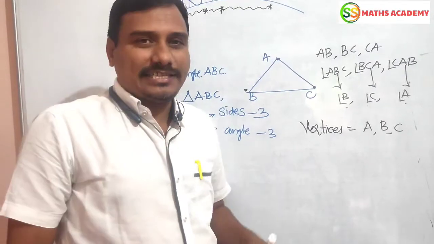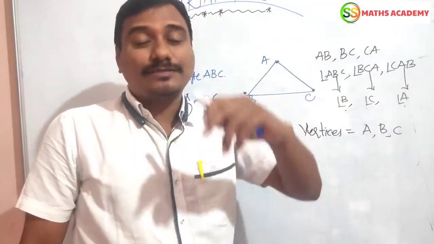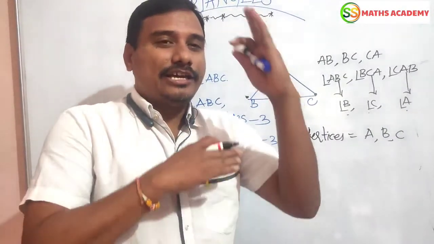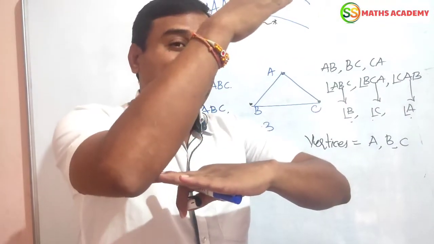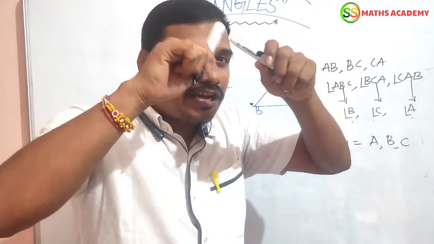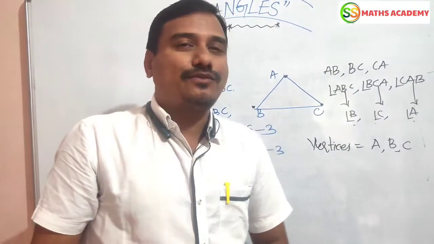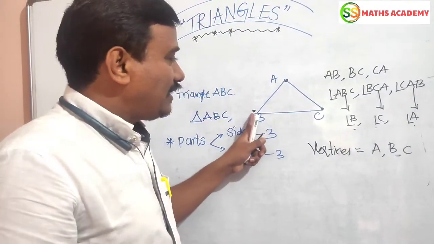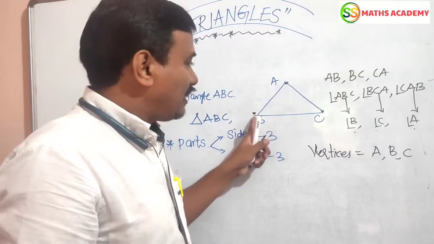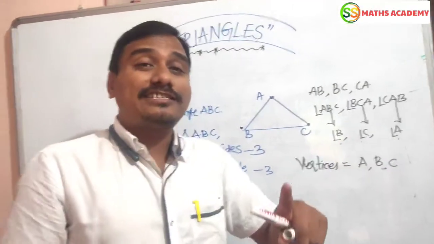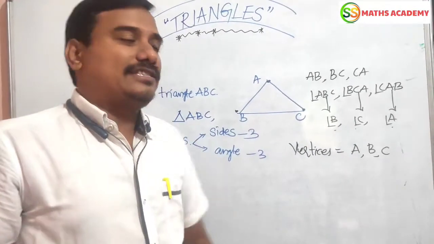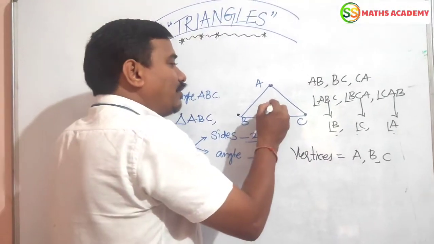What is the meaning of vertex? As I told you in my previous videos in detail, when any 2 adjacent sides join together, this joining point is called the vertex of the 2 angles. Here the vertex is A. Here the vertex is B. Here the vertex is C. So how many vertices does a triangle have? 3 vertices.